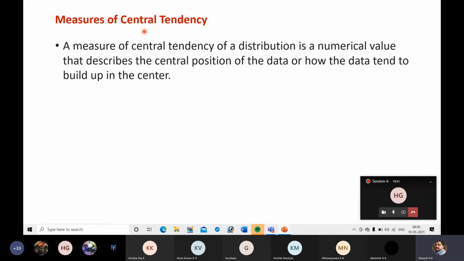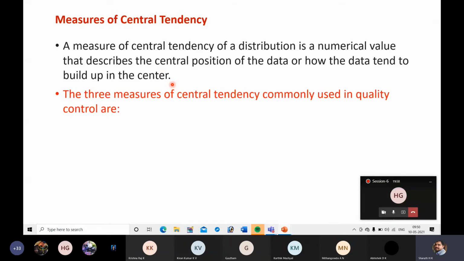The three measures of central tendency commonly used in quality control are the average, the median, and the mode.